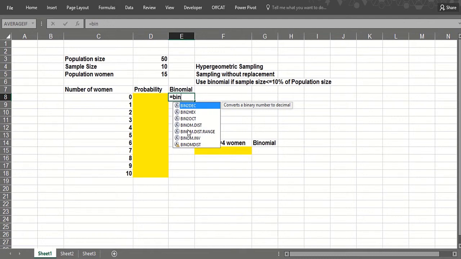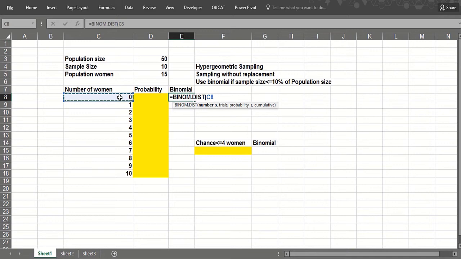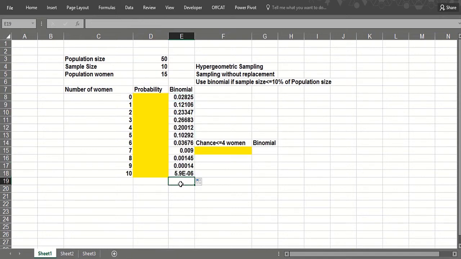So you could do BINOM.DIST or BINOM.DIST.RANGE. Okay, so number of successes would be this. Okay, we're going to look at 10 women, and the probability we said was 0.3, and if you say false, you get the chance of 0, 1 through 10. Now if you add those up, you should get 1, obviously, because you can only get 0 through 10 women there. Okay, but that is really not the right answer.